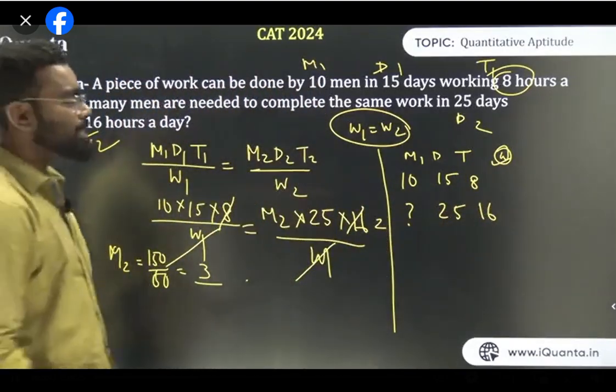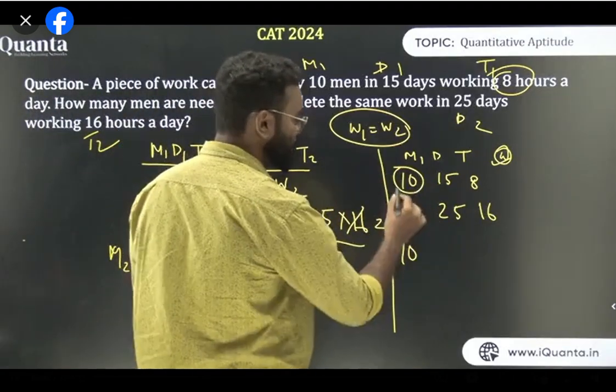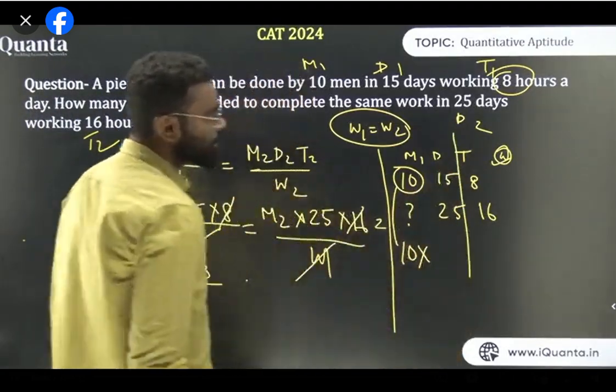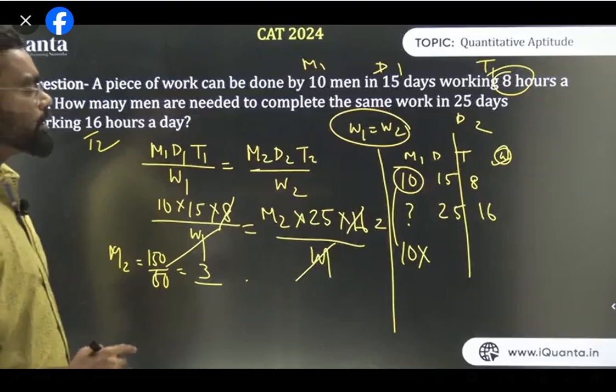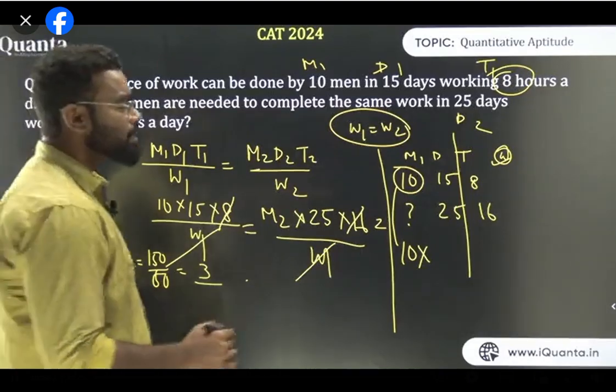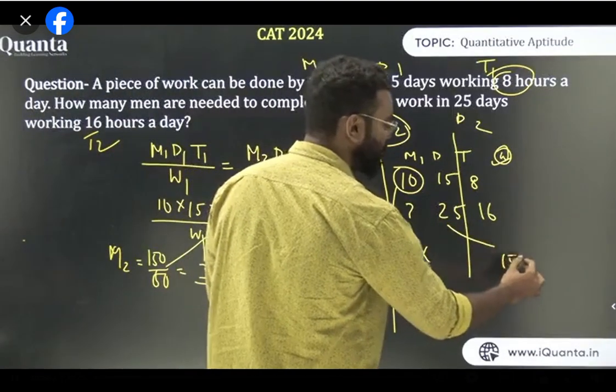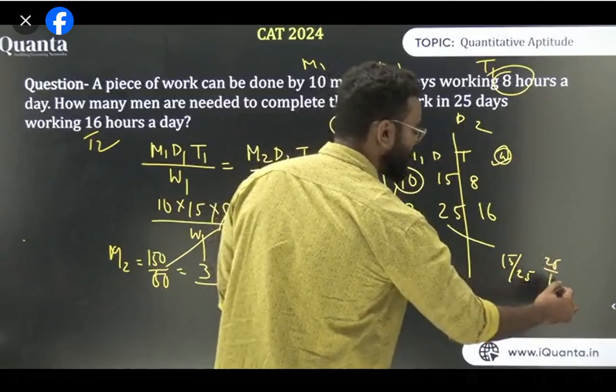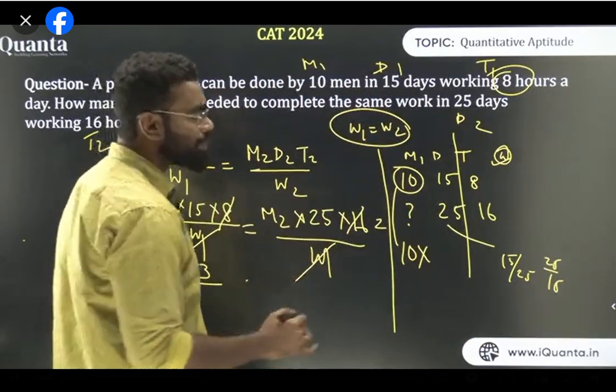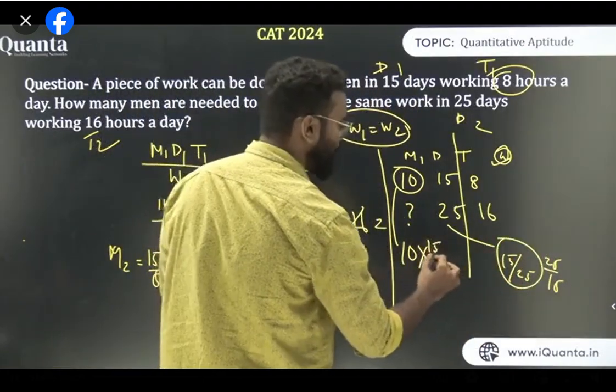Now whenever I'm solving these things, first think that I need to find men. So start writing 10 here. Now think about M and D. If the number of days is more, the number of men will be less. So from 15 and 25, I have two ratios. It is either 15 upon 25 or 25 upon 15. As I know I need to have a smaller number of men, I will take the smaller ratio, which is 15 upon 25.